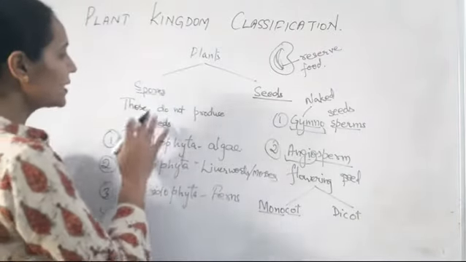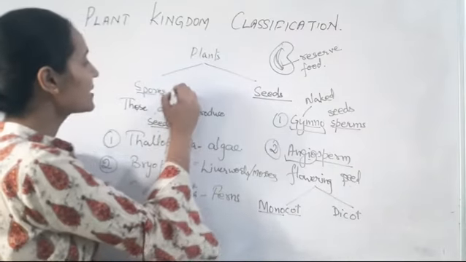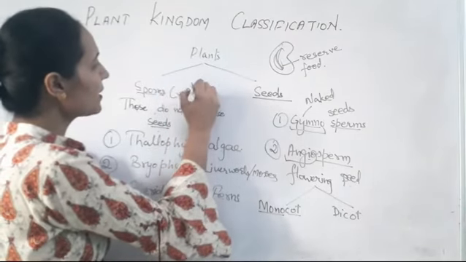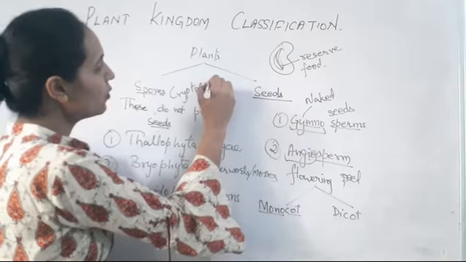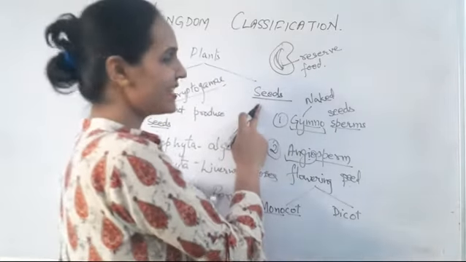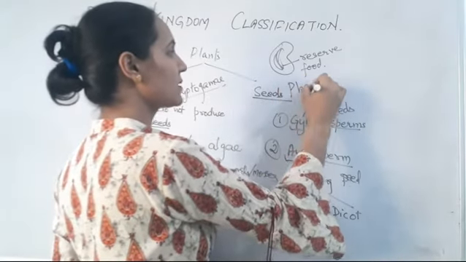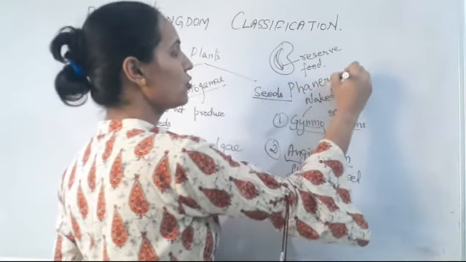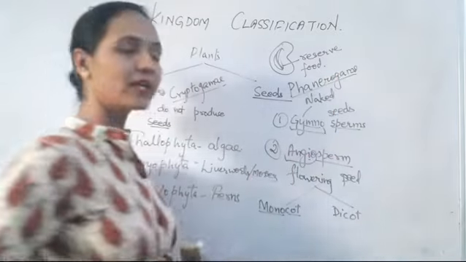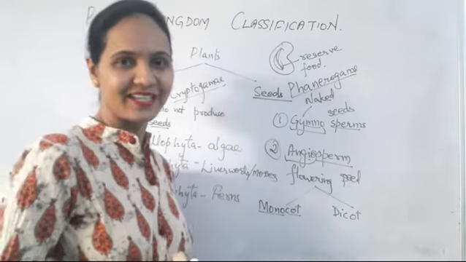So this is about the classification. And one more thing: the plants which do not produce seeds are said to be cryptogams, and those which reproduce by seeds, or have a reproductive structure called seed, are said to be phanerogams. So this is about the classification. In the next class, we will discuss each class in detail. Thank you so much.